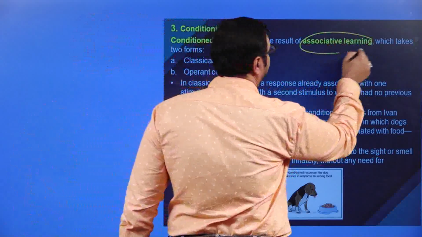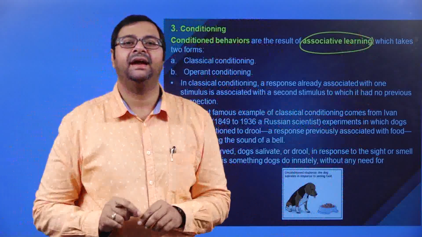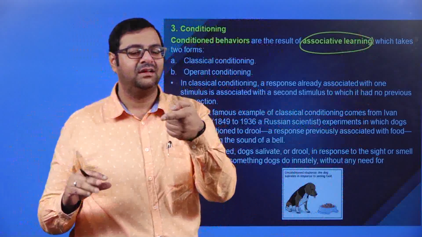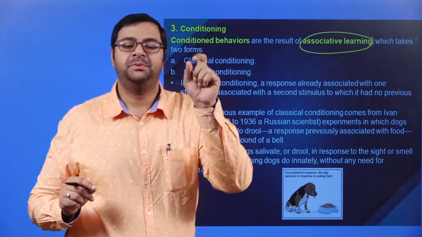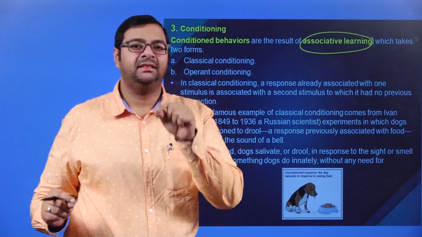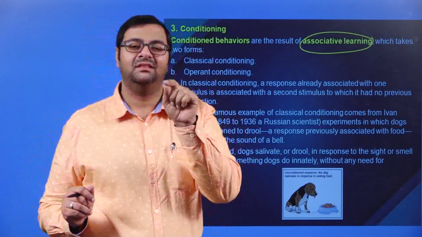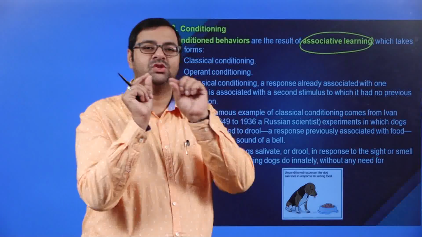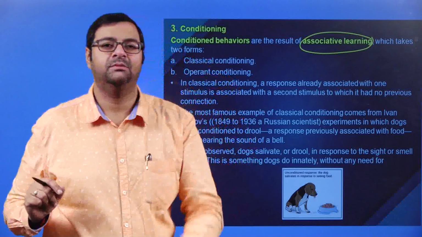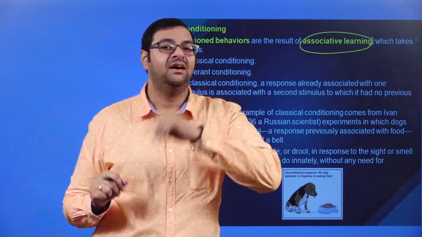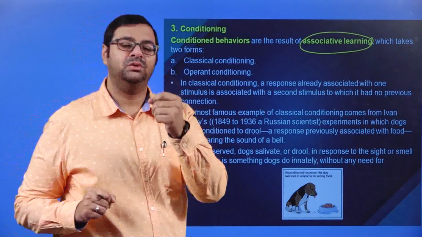Associative learning is simple. In your school, when the bell rings, the period ends. So you associate with the bell ring. Say, for example, the first period is from 9 to 9:30. At 9:30 the bell rings, so you associate that with the bell timings. If you say 9:30, you immediately look at your watch, saying now the bell will ring. So you are associating with the ringing of the bell. That is basically what you have conditioned yourself to.